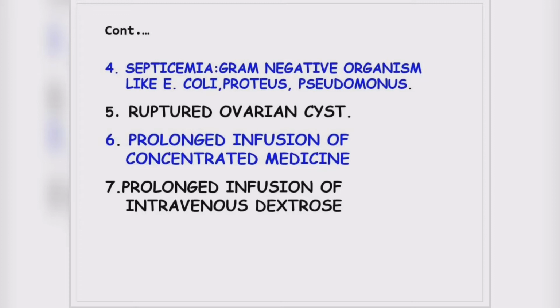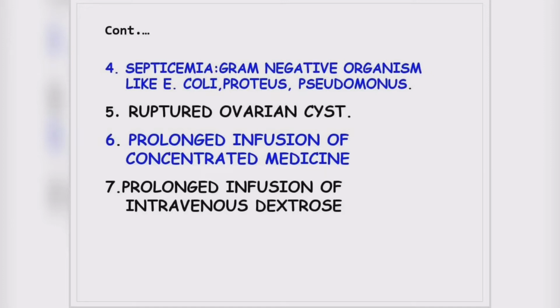Next is rupture of an ovarian cyst. Rupture of an ovarian cyst is mainly related to rupture, perforation, infection, and there is decreased blood circulation towards the heart, then lungs and the brain, which leads to shock. Next is prolonged infusion of concentrated medicine. Some of the medicines are administered for many hours, so it also leads to problems with the circulation and metabolism, and the patient may go into shock.